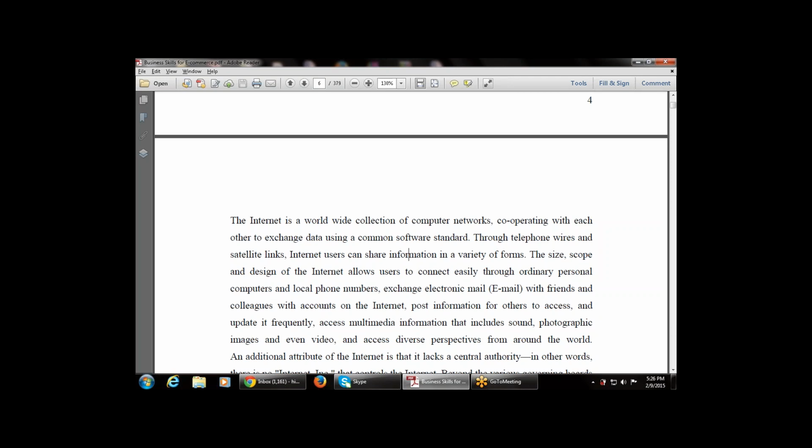Through telephone wires and satellite links, internet users can share information in a variety of forms. So with the use of a computer, data can be shared via the internet, via telephone lines and satellite links, among different users. The size, scope and design of the internet allows users to connect easily through ordinary personal computers and local phone numbers. The size and design of the internet depend on its bandwidth.